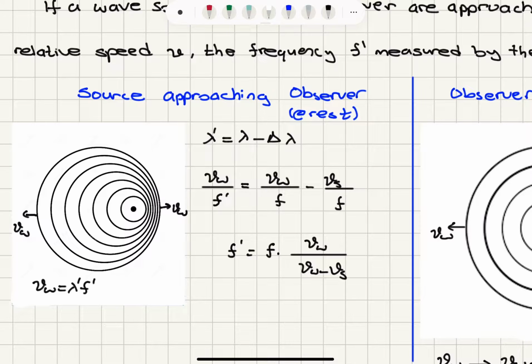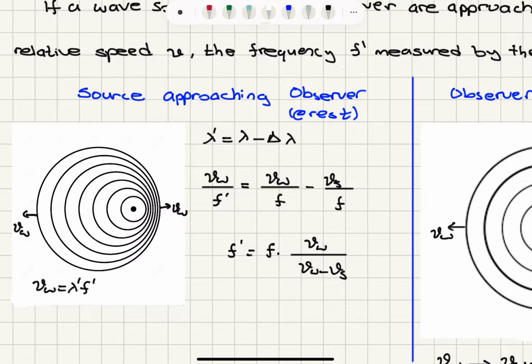Every time a maximum is emitted, the source moves by an amount v source times the period before the next maximum is emitted. So we would see a decrease in the wavelength. The actual wavelength lambda minus delta lambda would be the new wavelength detected by the observer at rest.